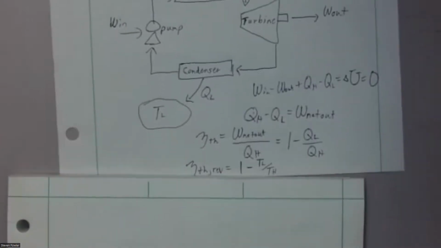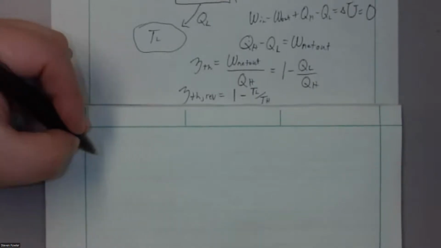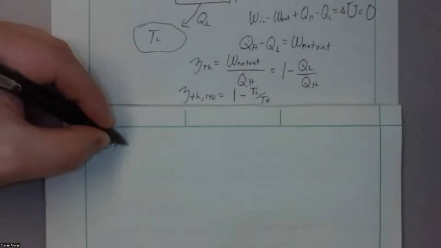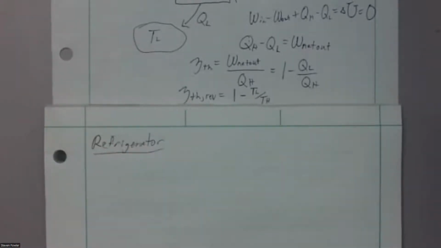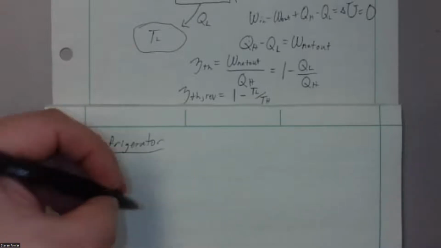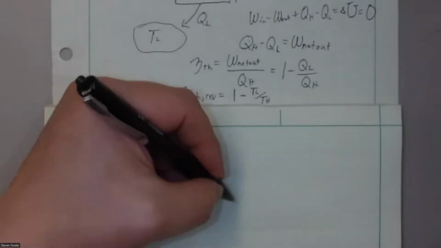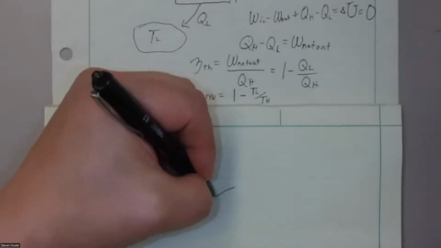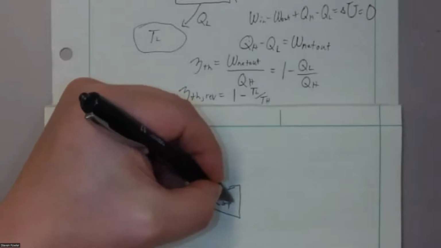So that's for a heat engine. We looked at some other devices. We talked about a refrigerator. If memory serves, I think it was Kelvin and Planck who came to the conclusion that you can't simply move heat from a low temperature body to a high temperature body. But we have devices that do that. The way they do that is they do something else to make it occur. Normally what we do is we're basically pumping the fluid in such a way that it also pumps the heat. So what I can do is draw a compressor here.